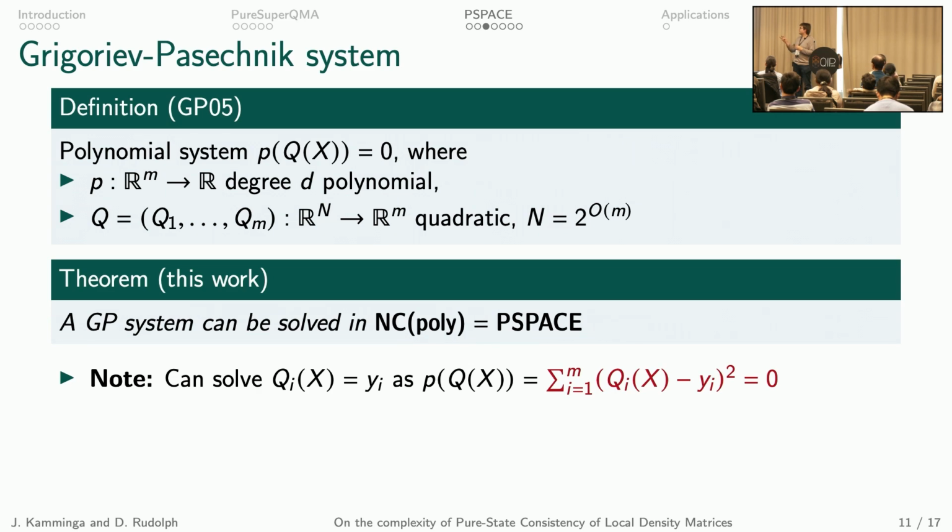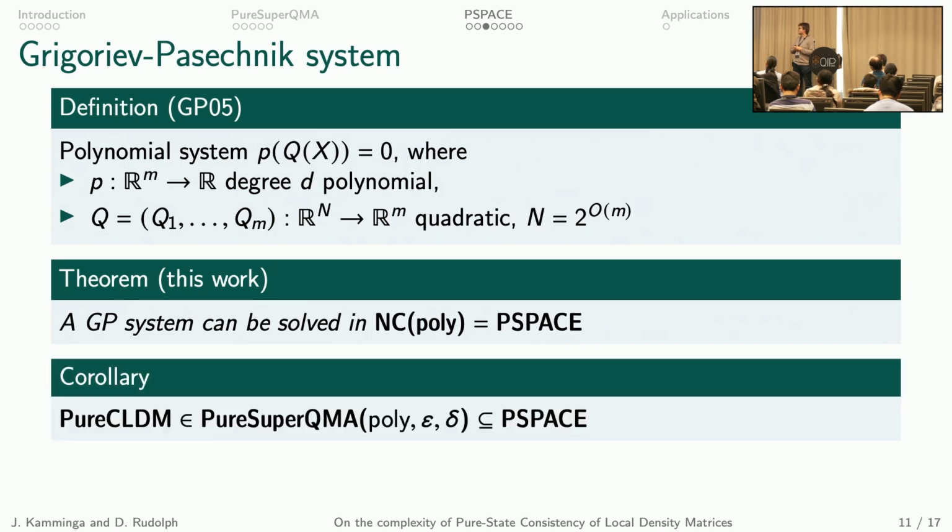And note that we have this characterization with these two polynomials, but we could easily solve a more conventional quadratic system, where we just have some quadratic formulas Qi with some target values Yi, just by summing all the squares of the differences. And so then our corollary is that the pure CLDM problem, which is contained in pure super QMA, is contained in P-space.